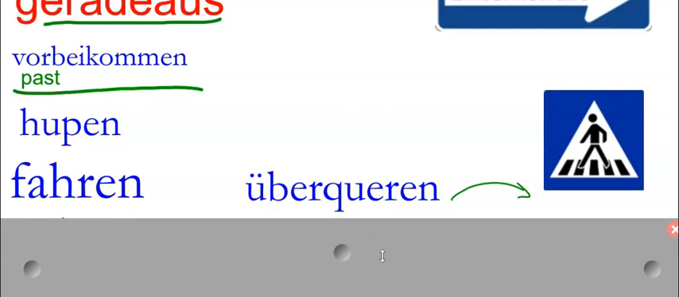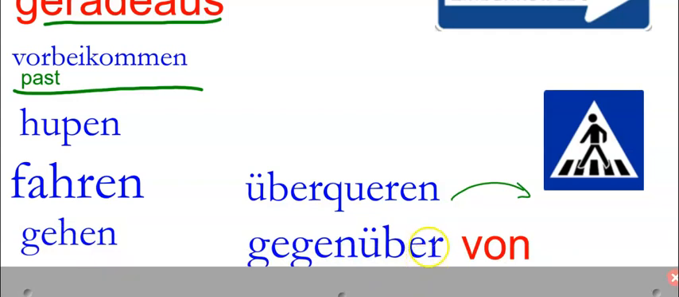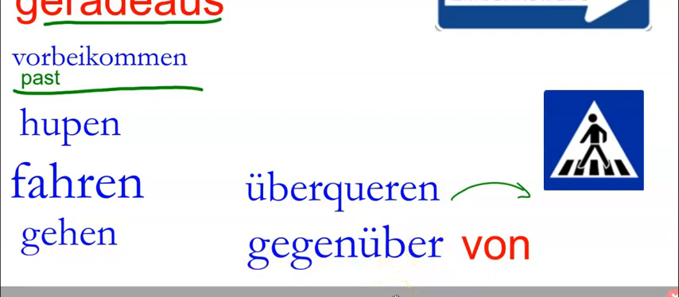Überqueren is to cross over. Gehen is to go. Gegenüber is across from. So überqueren is to cross over. Gegenüber is across, and then usually used with like von. Gegenüber von, and that takes the dative case. So das Auto steht gegenüber von der Schule. The car stands across from the school.